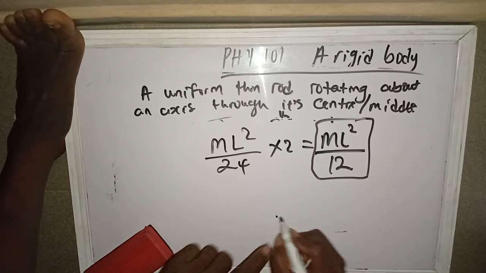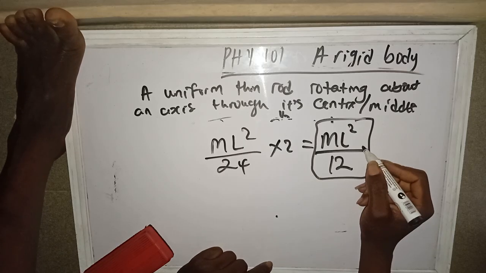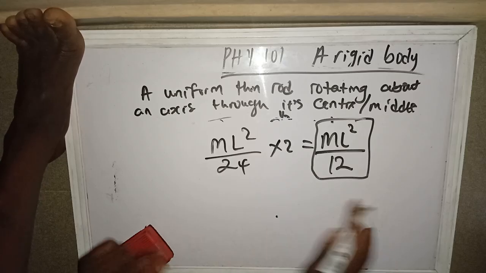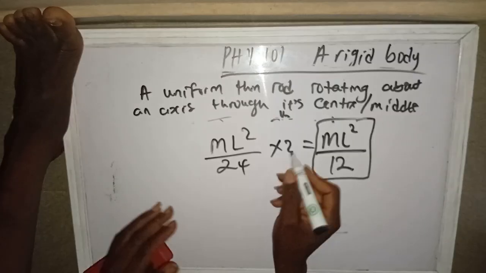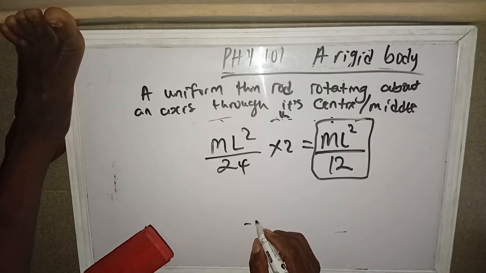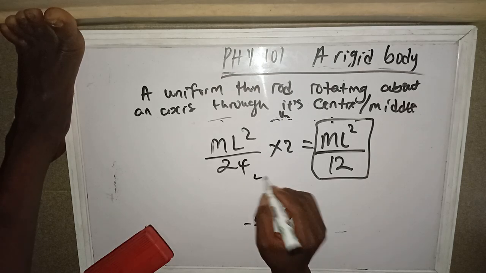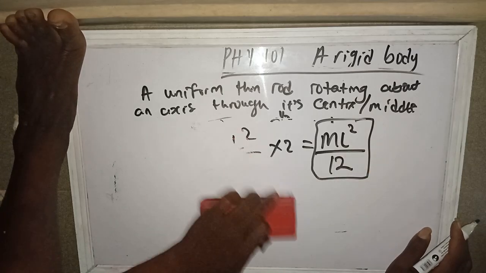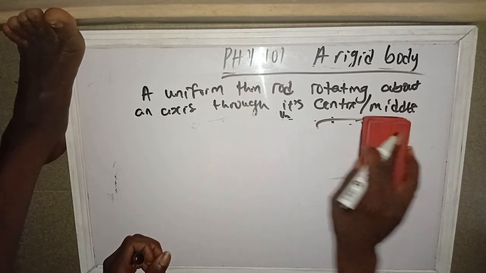If you are using 0 and L over 2 as your limit, multiply by 2 at the end of the day, because that means you are dealing with half of it. But if you want to deal with the whole without multiplying by 2, just use your lower limit as negative L over 2 and upper limit as L over 2. You still get ml square over 12. Take note of that. Now the next one.